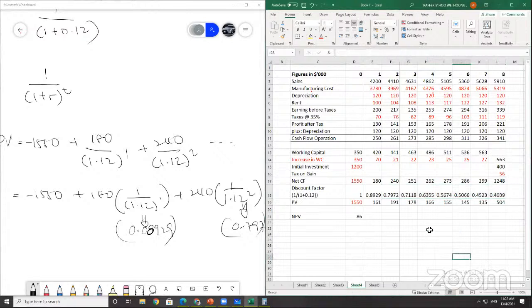It should be 4 decimal point. Okay, for discount factor, you need to use 4 decimal point actually. Then you only can get the actual figure.